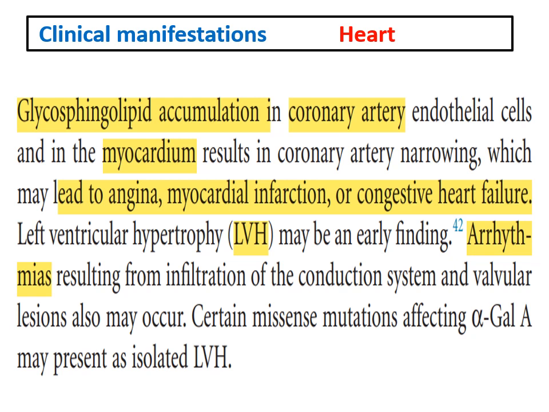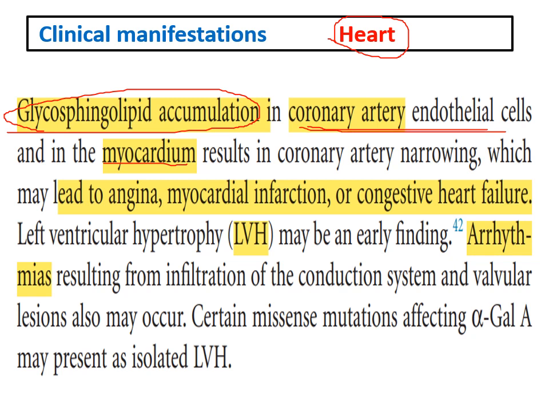We finished the kidney. Now we'll talk about the heart. The main pathogenesis again is the glycosphingolipid accumulation, usually in the coronary artery endothelial cells and in the myocardium. In coronary artery endothelial cells, this will lead to coronary artery narrowing, which will give a presentation of angina, myocardial infarction due to ischemia, and congestive heart failure.